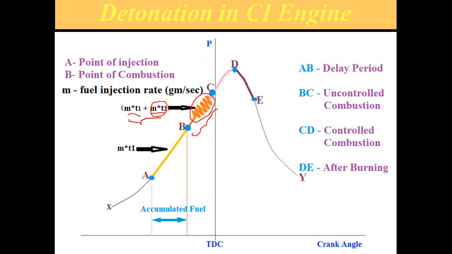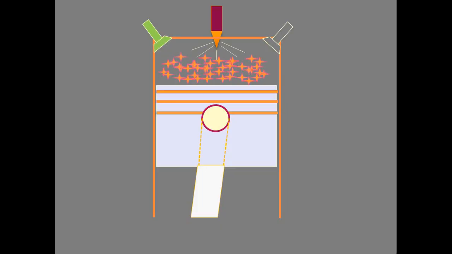Here a lot of temperature and pressure rise occurs during this period. That's why it is called the uncontrolled combustion. If you check this, you can easily see it. This is the mass m into T1 which is injected during the ignition lag period, and this is the other mass added due to the continued injection, that is m into T2. So this much mass is available, that means m into T1 plus the additional mass m into T2. Now that starts the ignition.